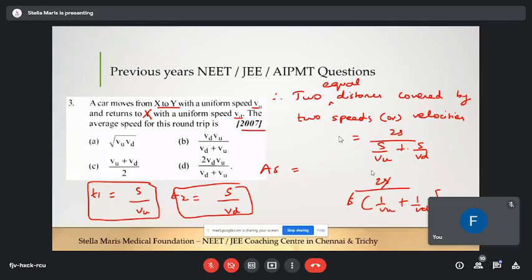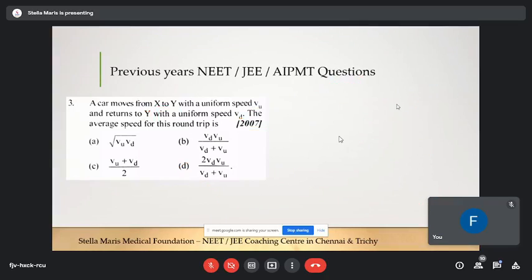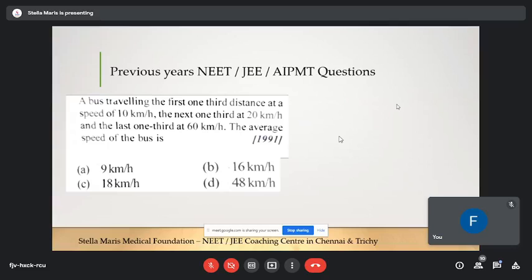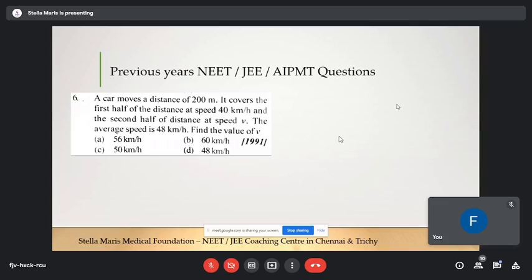Option D, very good. So you just made a note of this, no? That is two equal distances covered by two speeds or two velocities, okay. So we'll move to the next similar question. We'll come back to this one later, okay.